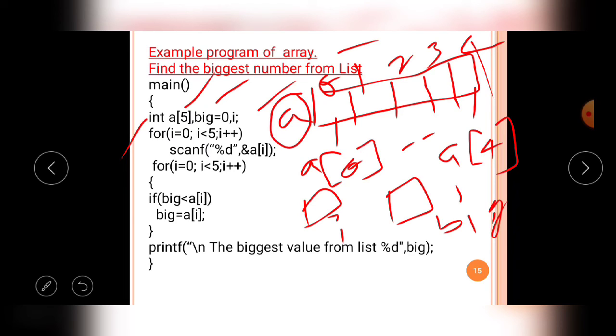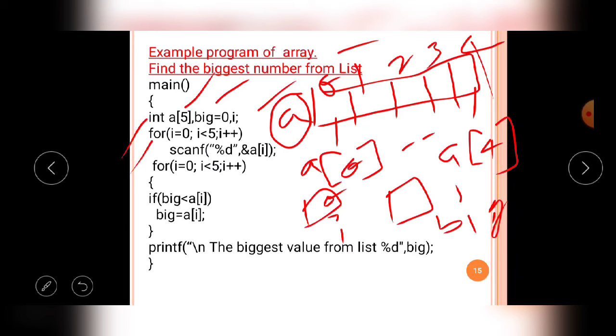Now using a single for loop, for I equal to 0, I less than 5, I plus plus. When this for loop is executed, it executes 5 iterations, meaning 5 steps. When I equals 0, the first step. When I equals 1, the second step. Similarly I equals 2, 3, 4, totally 5 times.